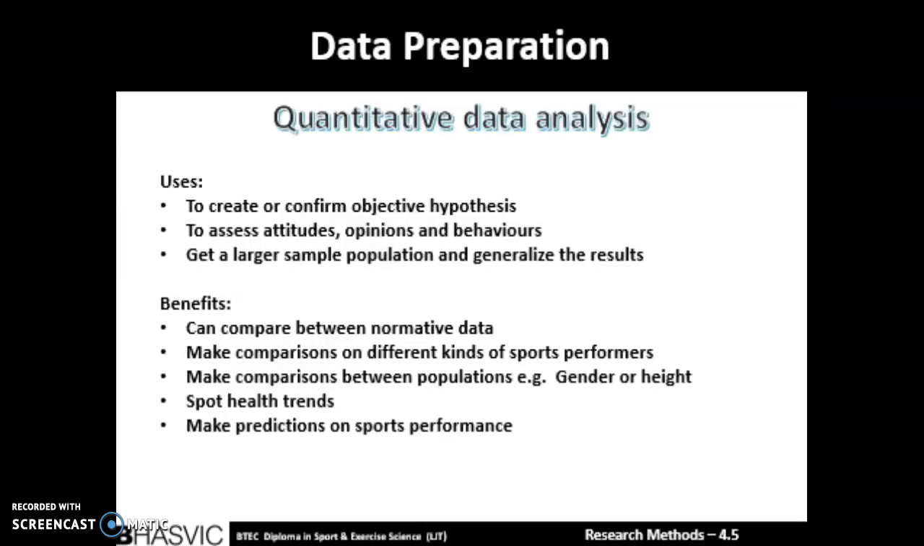Firstly, quantitative data analysis can be used for multiple things. These can include creating and/or confirming hypotheses, to assess attitudes, opinions and behaviours, and to generalise results to larger or wider populations. This means that quantitative data analysis has many benefits, such as allowing you to compare against normative data, comparing between different sports performers, for example sprinters and long distance runners, make comparisons between different populations like genders, heights or weights. As well as this, it allows you to spot trends in health and sports performance, and this allows you to make predictions about the future in sports.